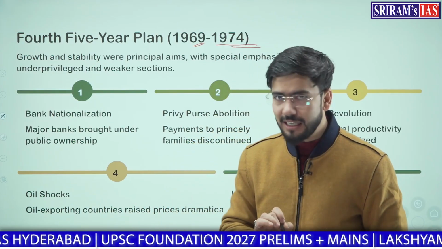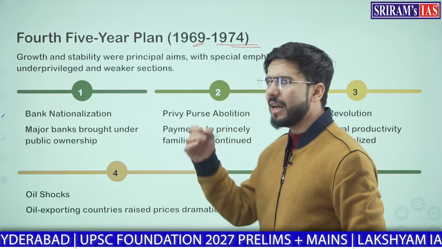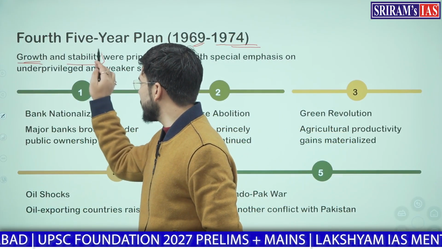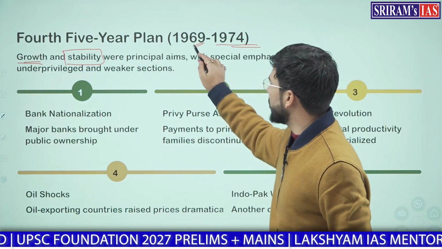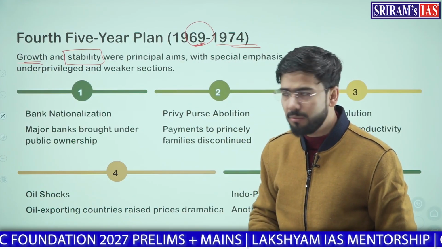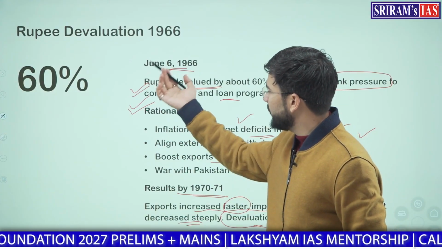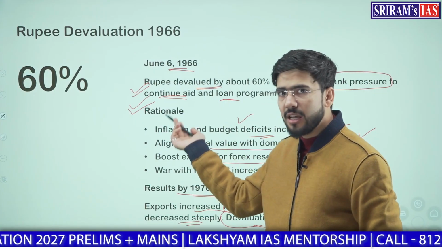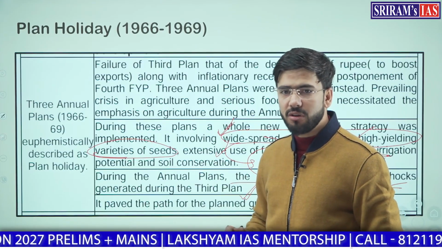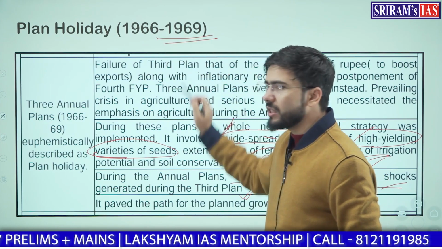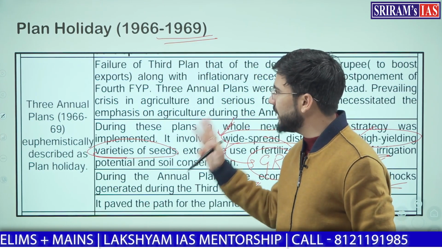Now let's understand this. Very simple. The main objective of the fourth 5-year plan was two things. First was growth and another was stability. Why stability? Because you might be remembering that 1962 was a turbulent time for the Indian economy, and the rupee got devalued in 1966. We had 60% devaluation of the rupee. In the earlier plans also, 66 to 69, we had a plan holiday for 3 years.